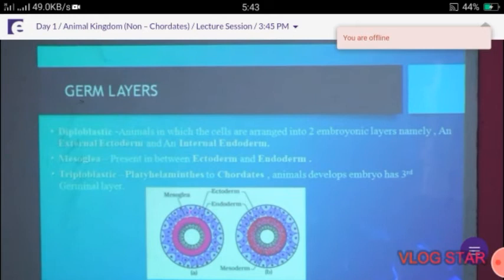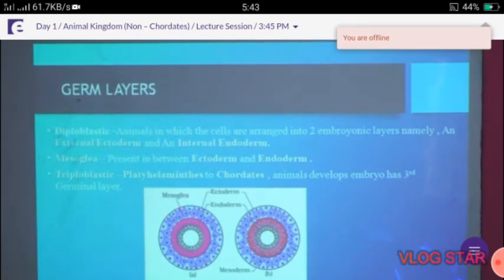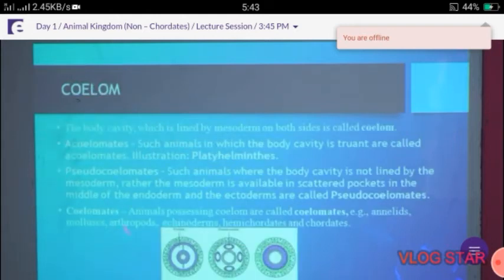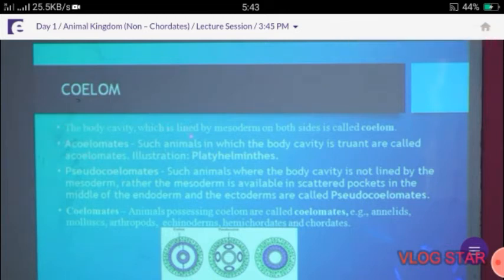Next one, coelom. The body cavity is called the coelom, and the body cavity is lined by the mesoderm on both sides. Acoelomate, pseudocoelomate, and coelomate are the types of coelom. Acoelomate: absence of coelom is called acoelomate. Example, platyhelminthes. Flatworms are the example.